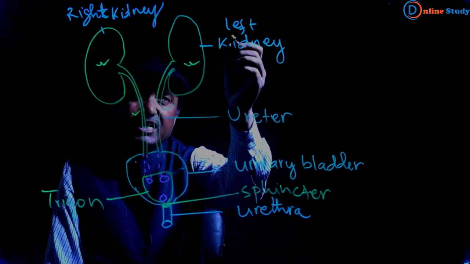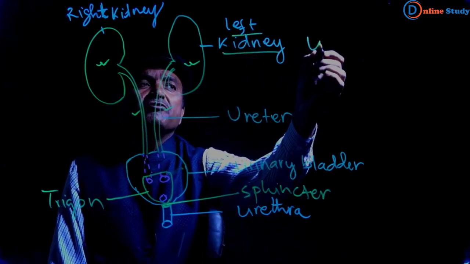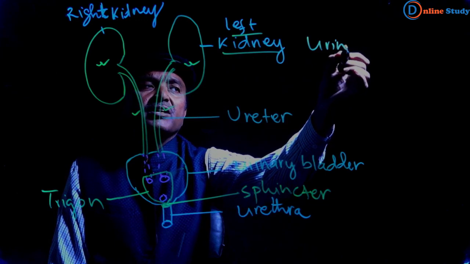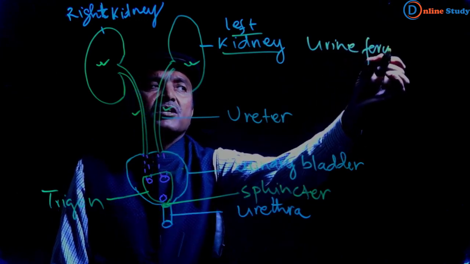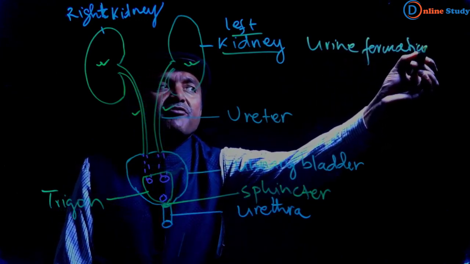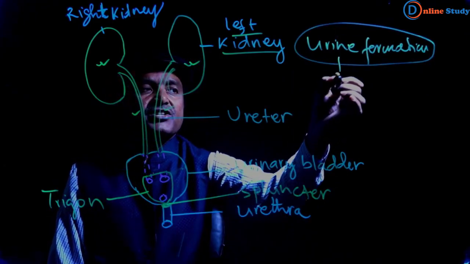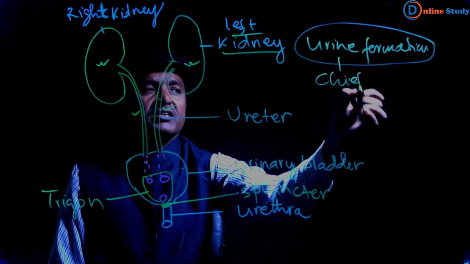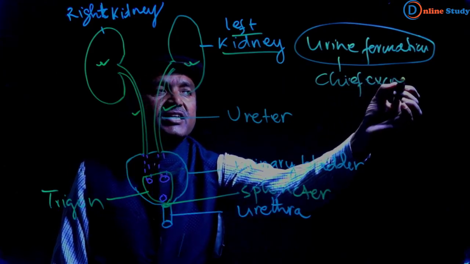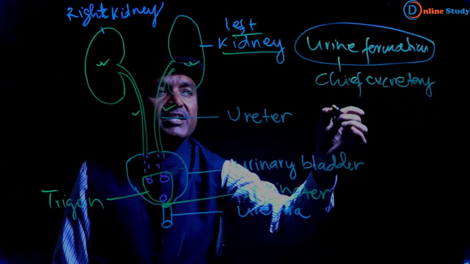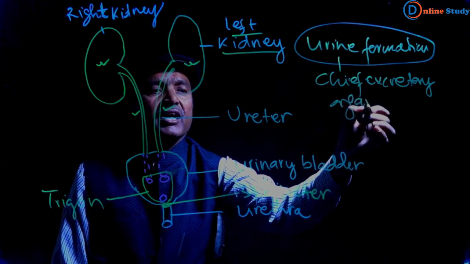The kidney helps in urine formation. So the kidney is the chief excretory organ.